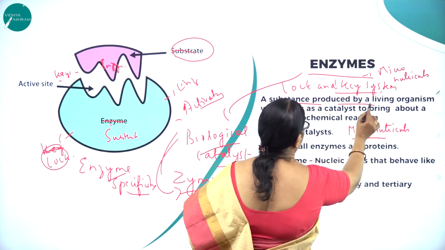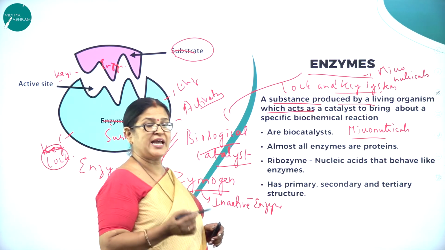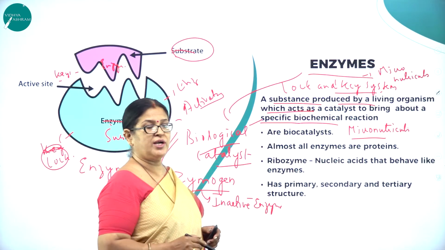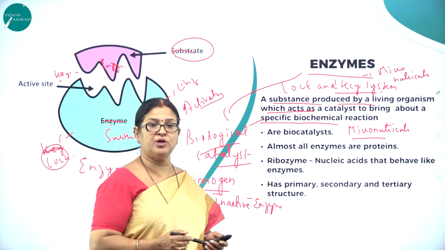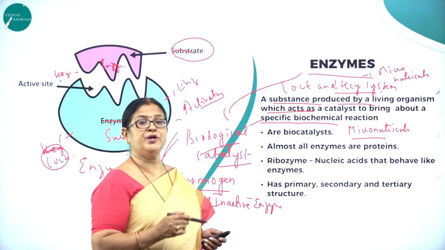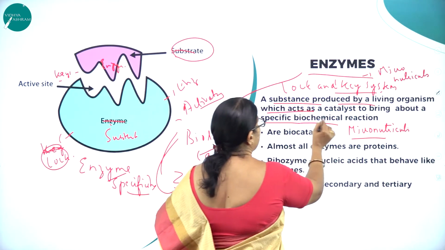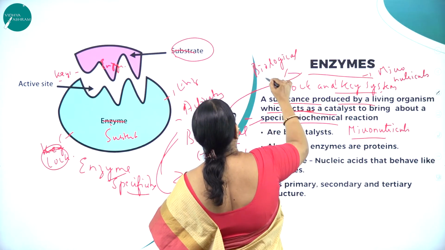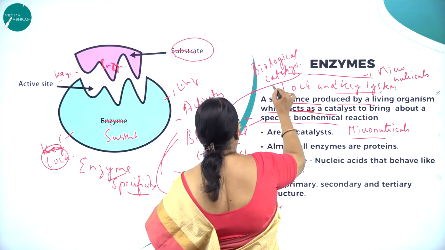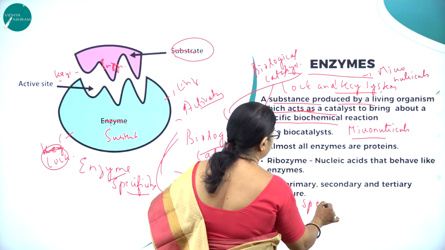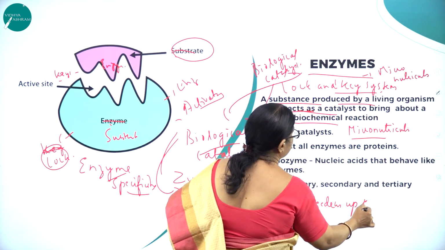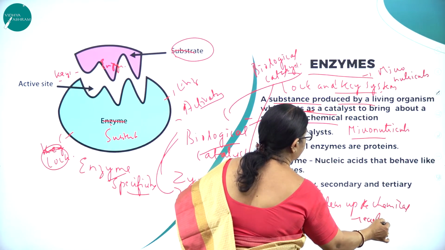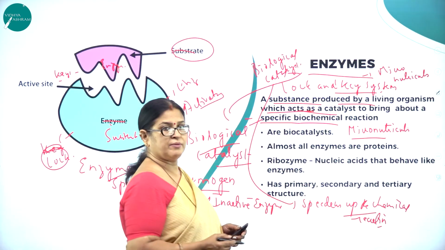A substance produced by a living organism which acts as a catalyst to bring about a specific biochemical reaction is called an enzyme. How do we define the word enzyme? A substance produced by a living organism which acts as, as I said, these are called as what? Biological catalyst. What is a catalyst? That which speeds up the chemical reaction is called a catalyst.